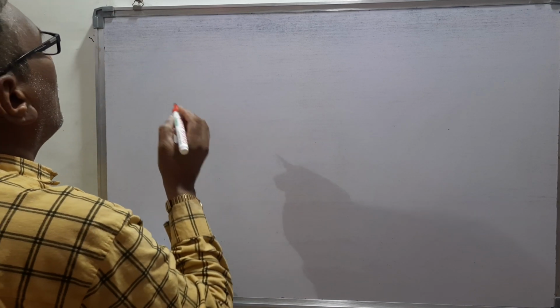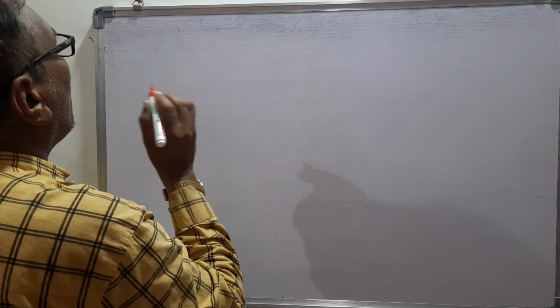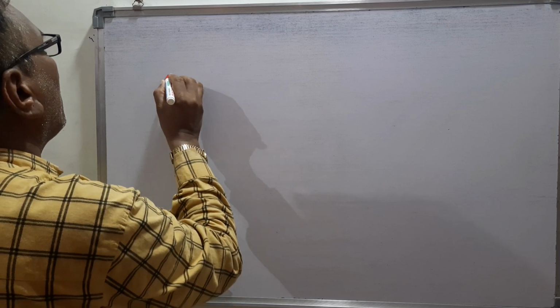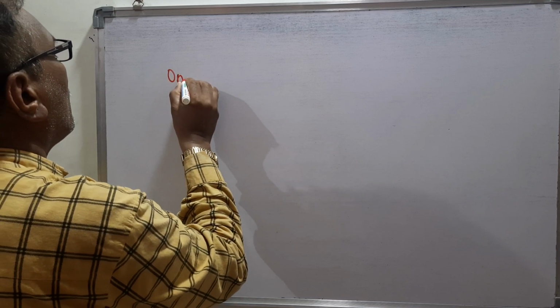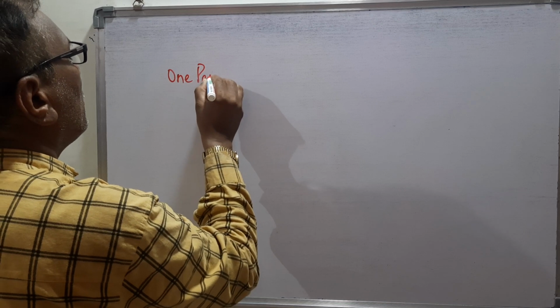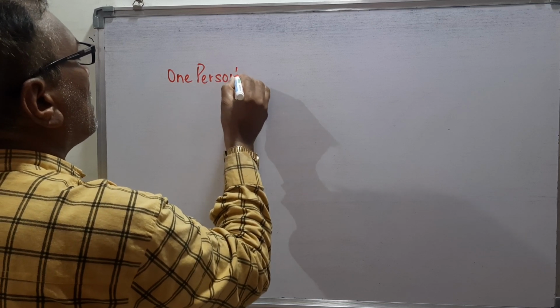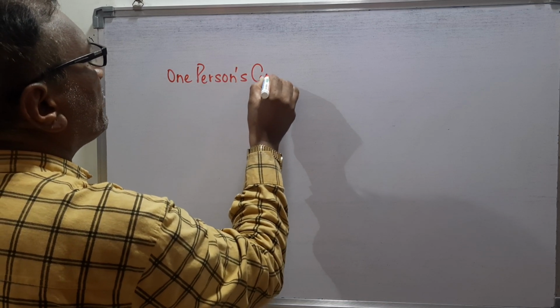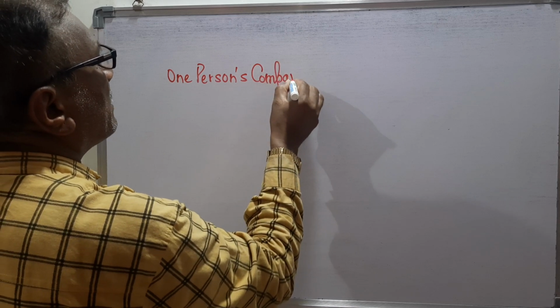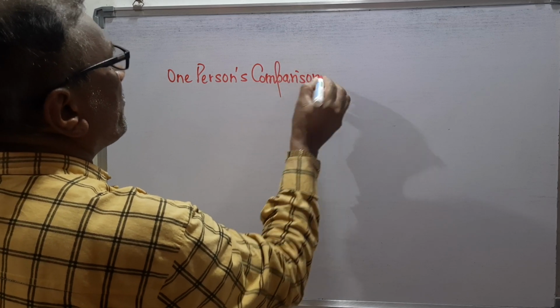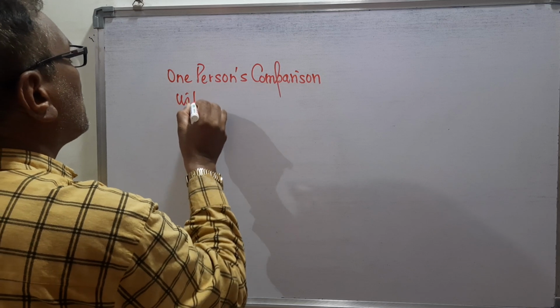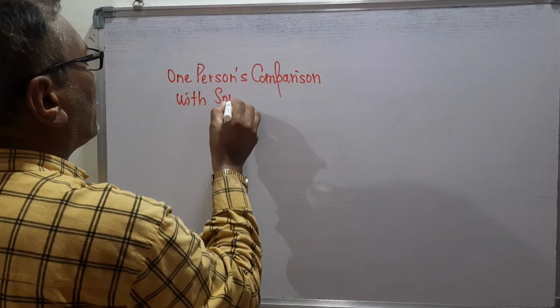But before studying this positive degree, here I will tell you that we are comparing here one person's comparison with some persons. This is our topic.